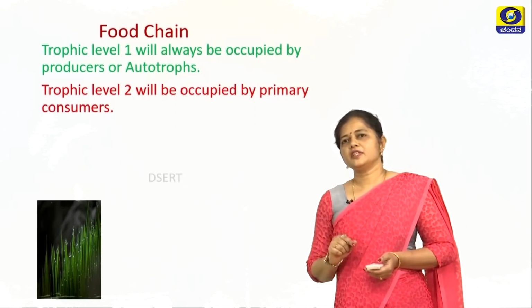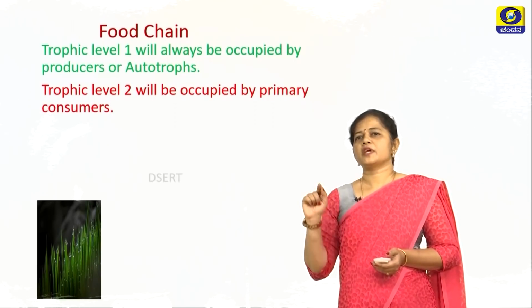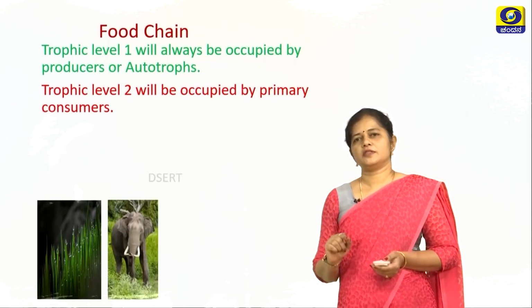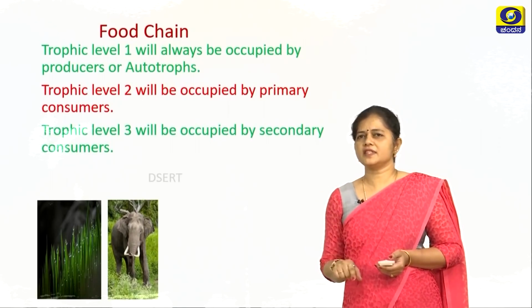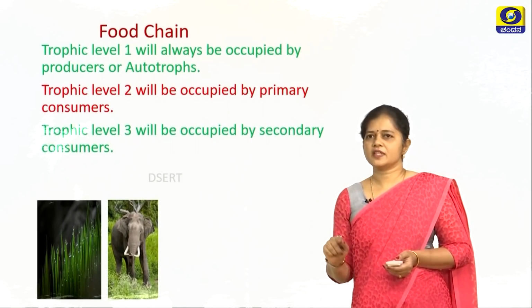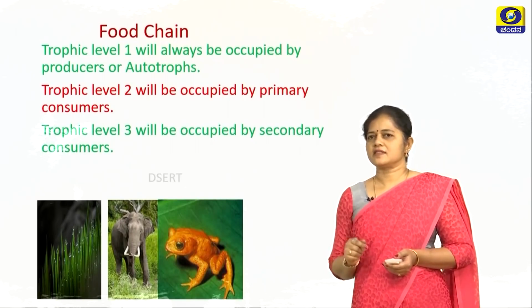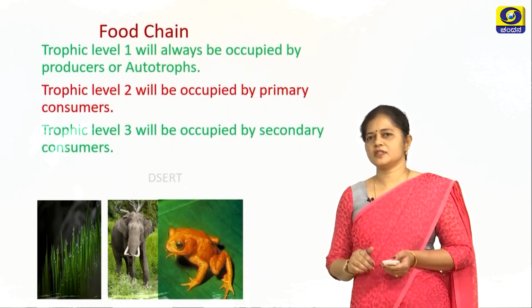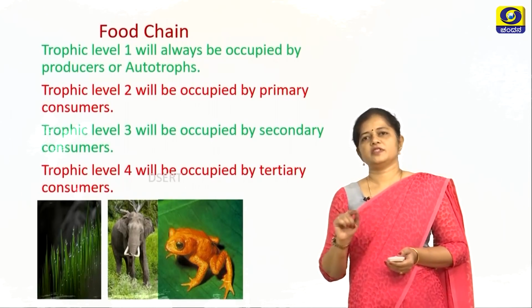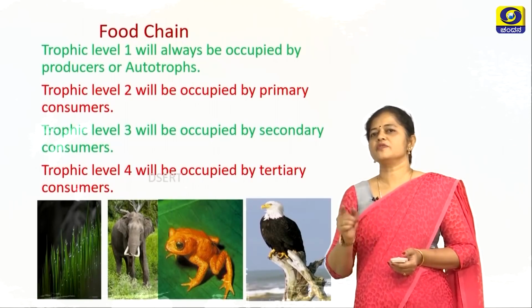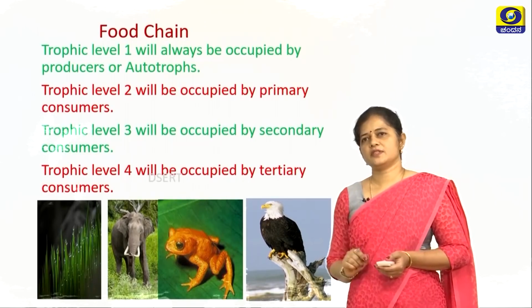And in trophic level 2, it will be generally occupied by primary consumers, like the herbivores. Trophic level 3 will be occupied by secondary consumers, which depend on the primary consumers. And the trophic level 4 will be occupied by tertiary consumers, which will depend on the secondary consumers.